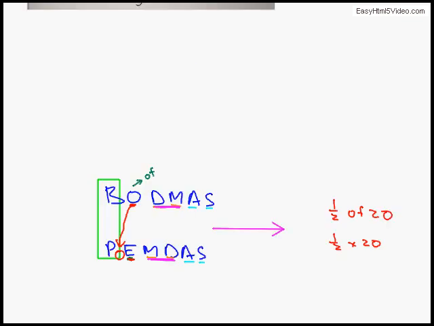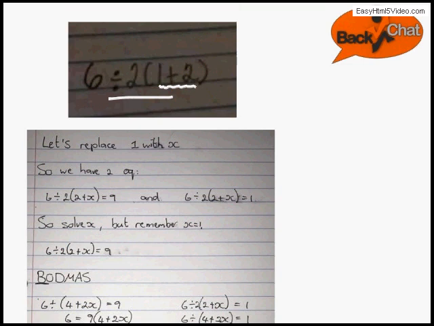Now that being said, if you look at the original question and you divide first, then you'll get 6 divided by 2, and then between the 2 and the bracket there is a multiplication. It's known as the distributive law. So you'll multiply the 2 into the brackets. And the answer of the brackets is 3. 1 plus 2 is equal to 3. So essentially then, the one school of thought will say divide first and then multiply with 3, which will then give us 6 divided by 2 is 3 times by 3 is equal to 9.